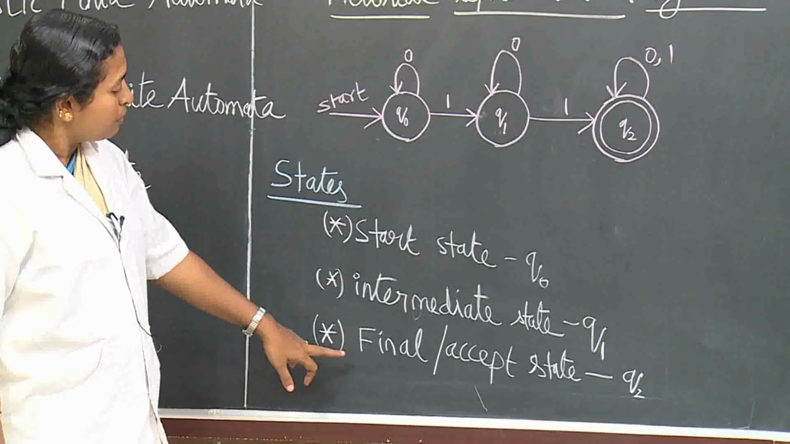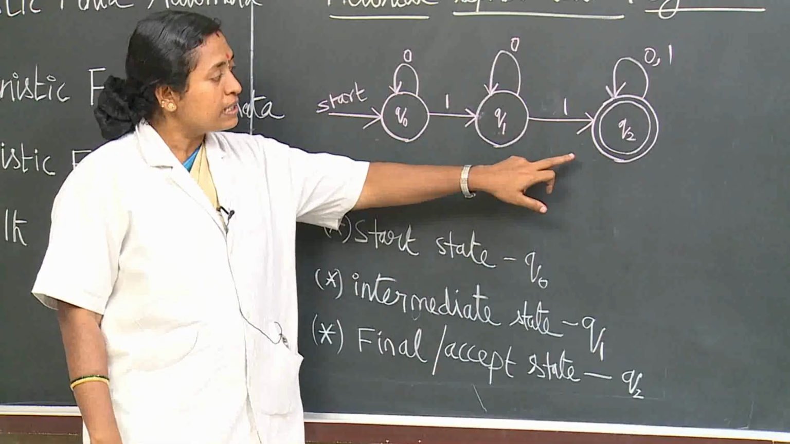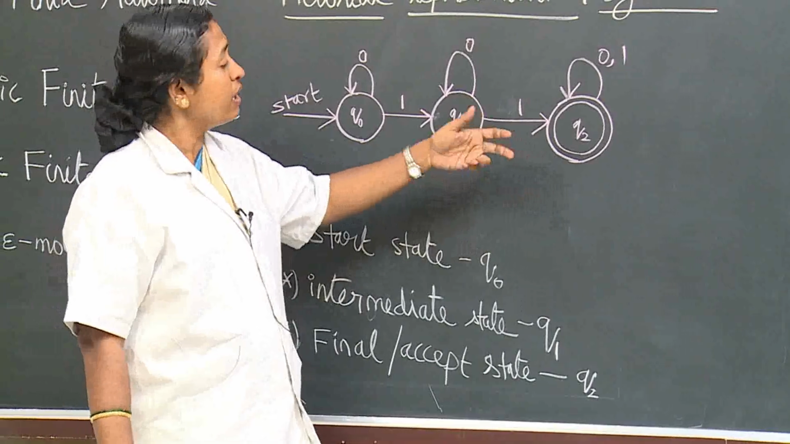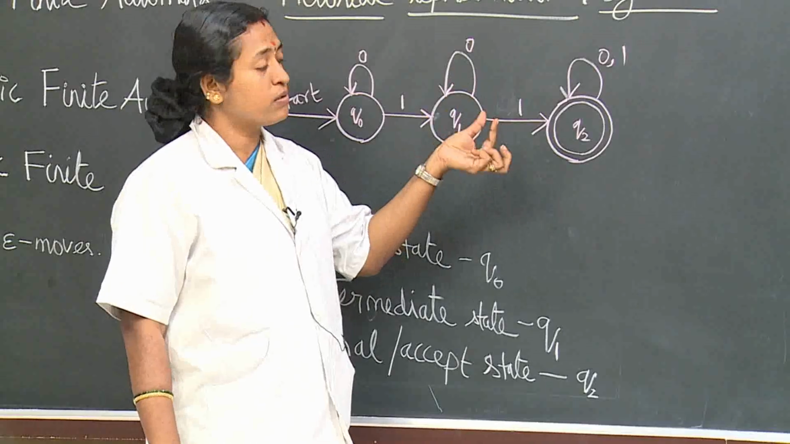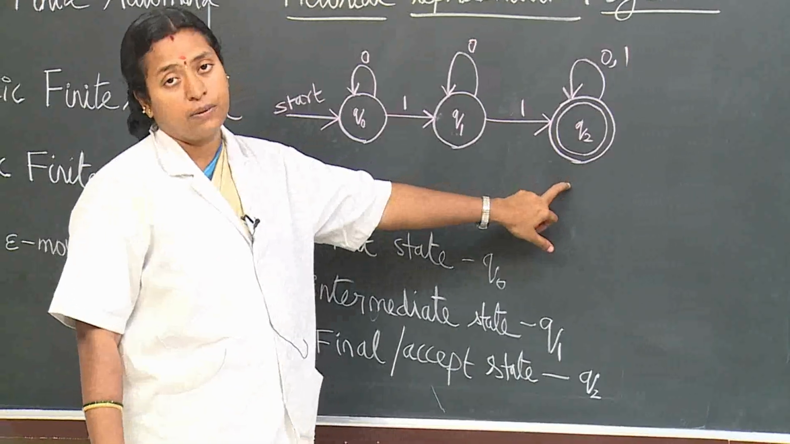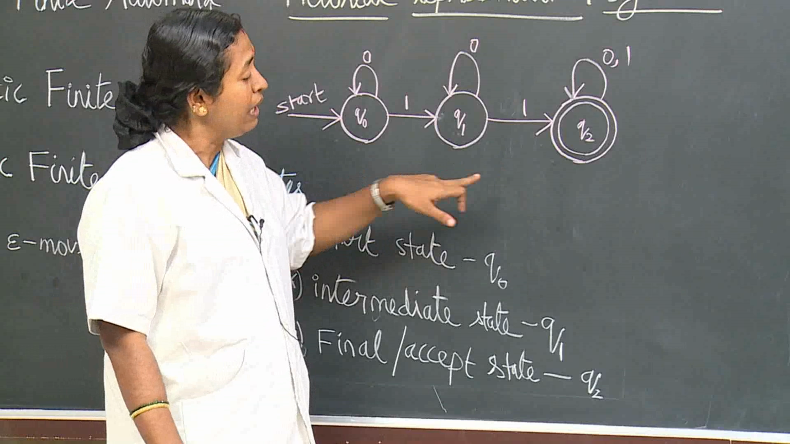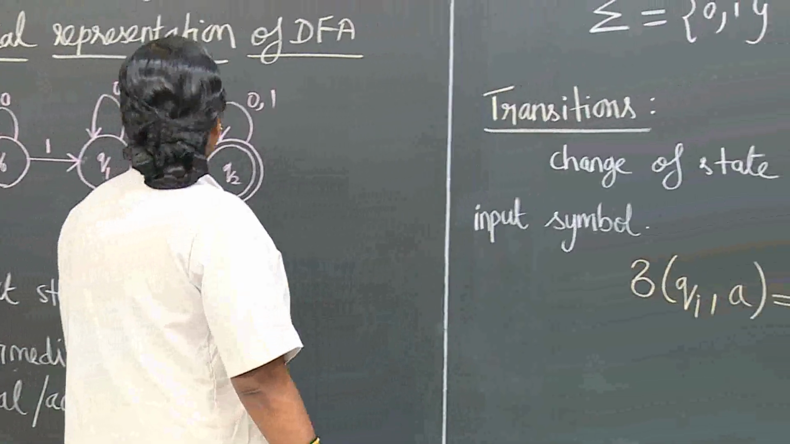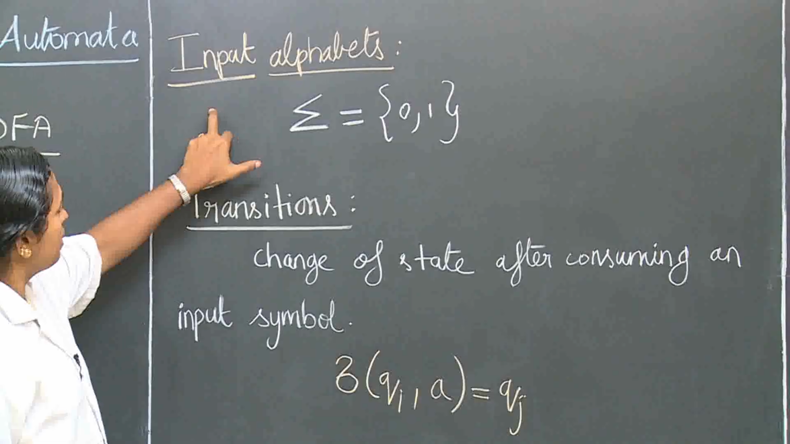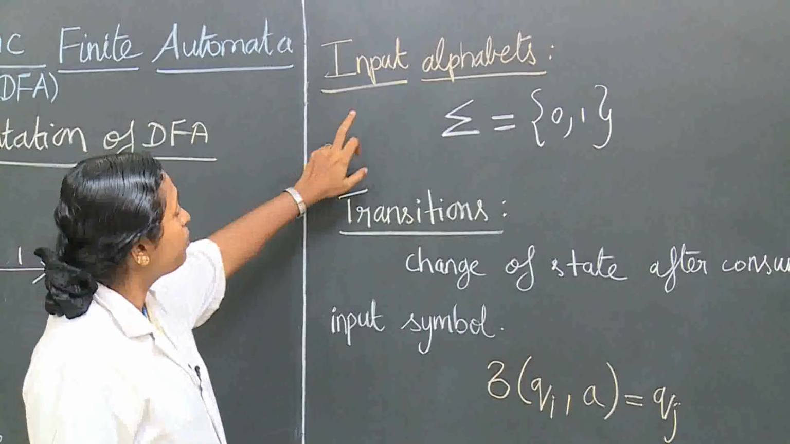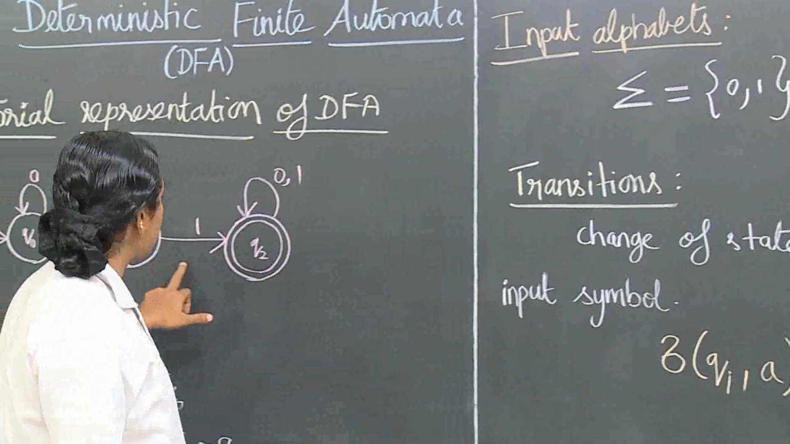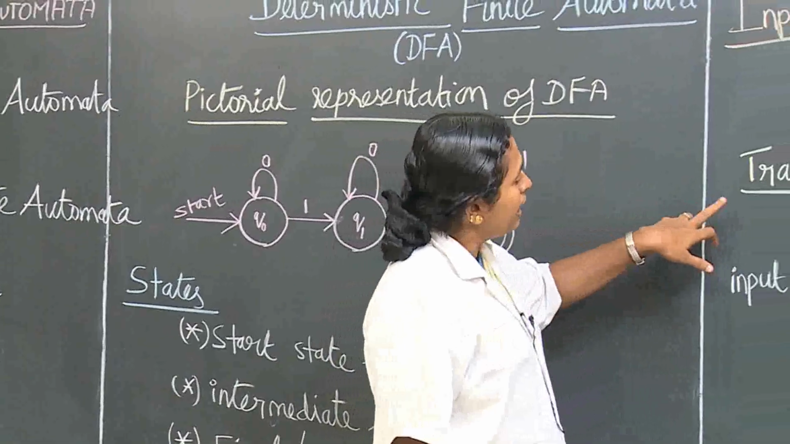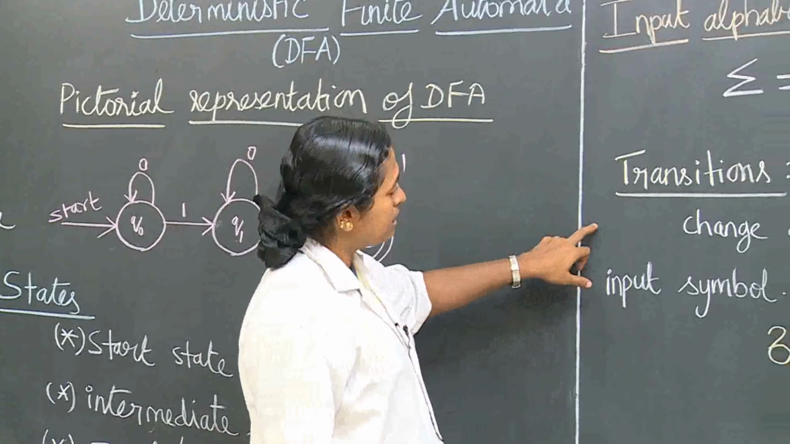Next will be the final state or accept state. This state will be the last state. The last substring of the string should end in this final state. Then only the string will be considered as accepted. Next thing in this diagram is the input alphabets. We have seen the states. Next is input alphabets. The input alphabets used here are 0 and 1. That is the alphabet.